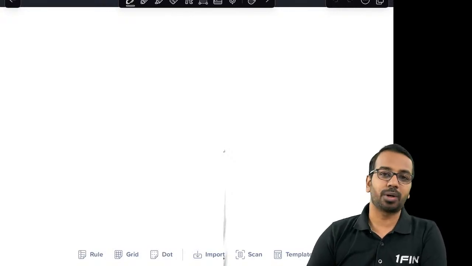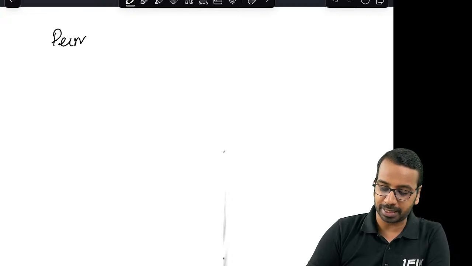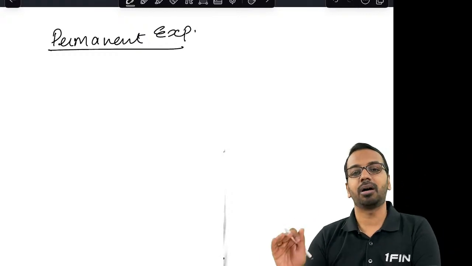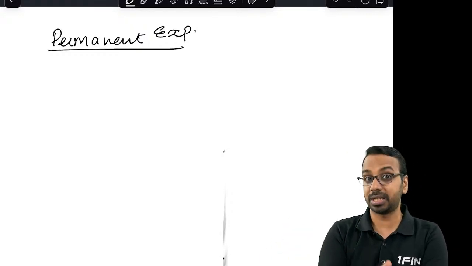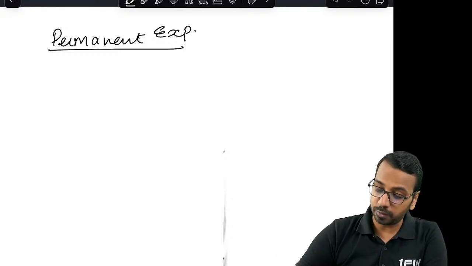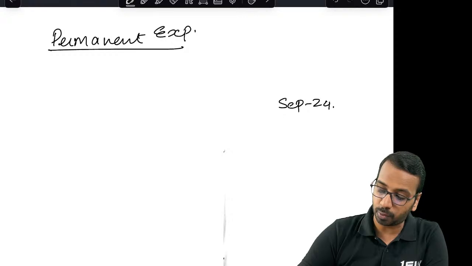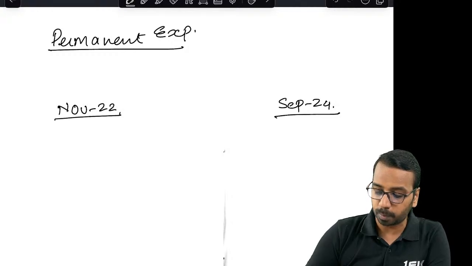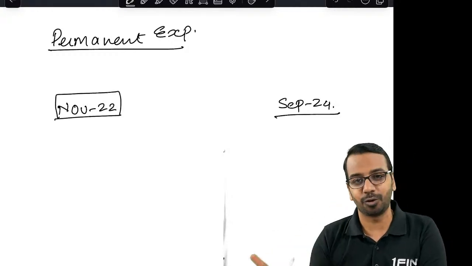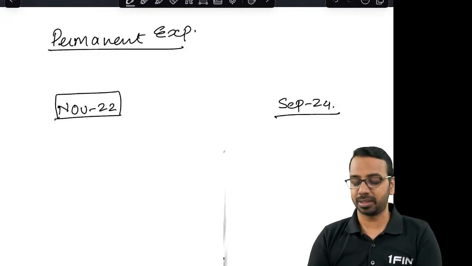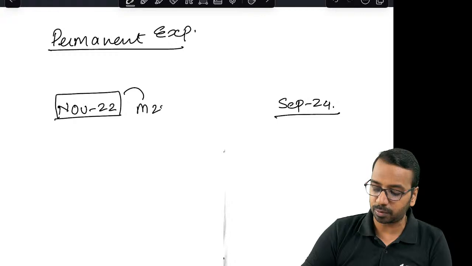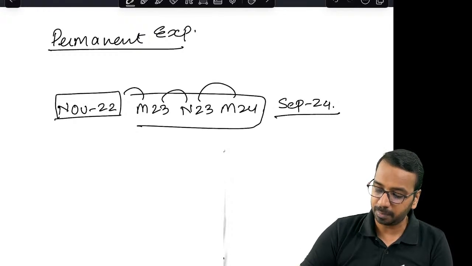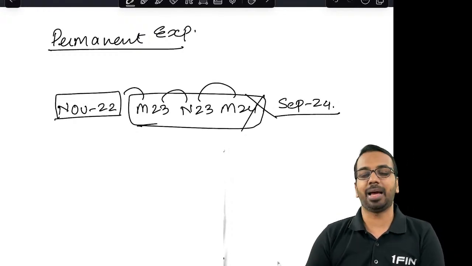Right now, the first thing I would like to address is this question on permanent exemption. As you are aware, the institute has, under the new scheme, allowed permanent exemption for students after 3 attempts. What does that mean? If you are writing in the September 24 attempt, what you need to understand is if you have got some exemption in November 22, please remember this is not about passing a full group. This is about getting an exemption but not passing the group. This exemption was valid for May 23, November 23, and May 24. Now after this, the normal exemption lapses, but you have a choice.